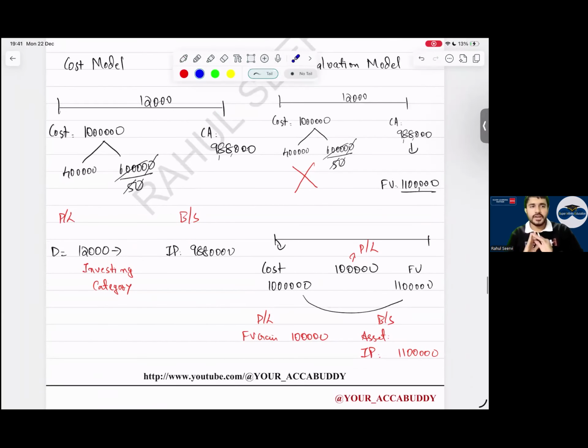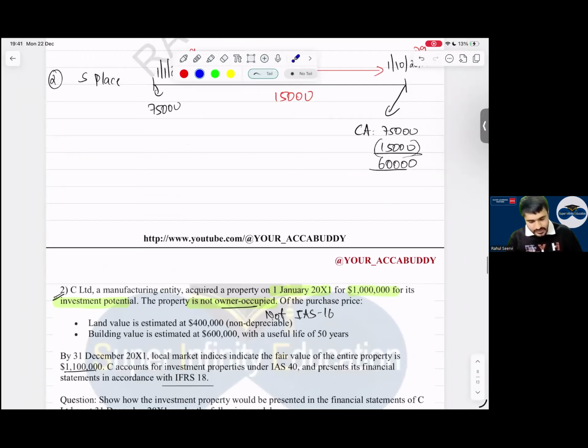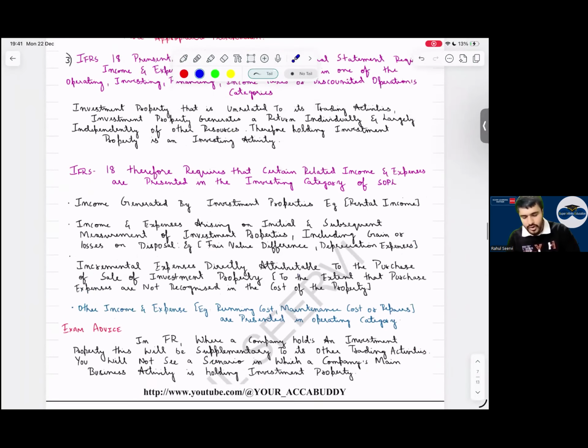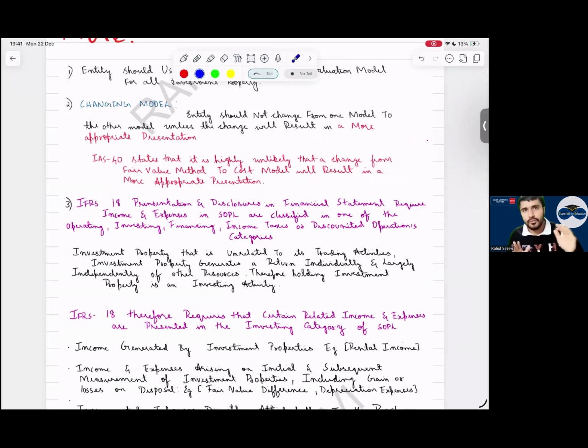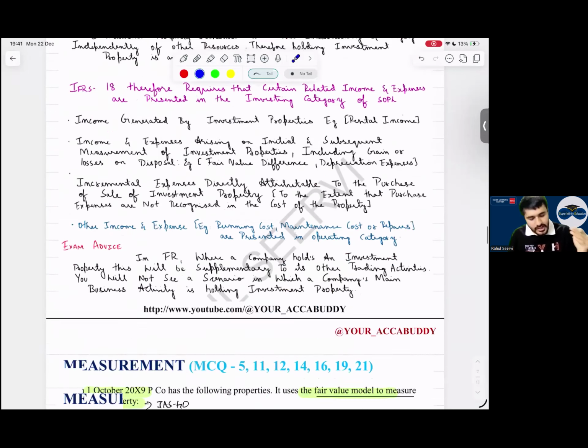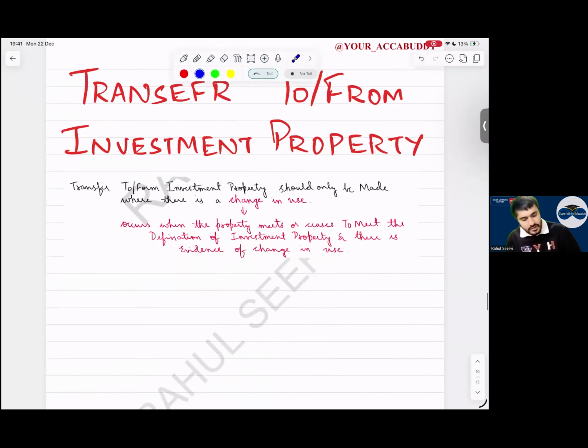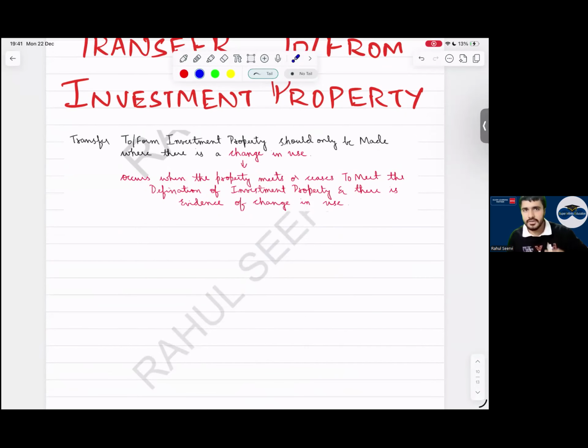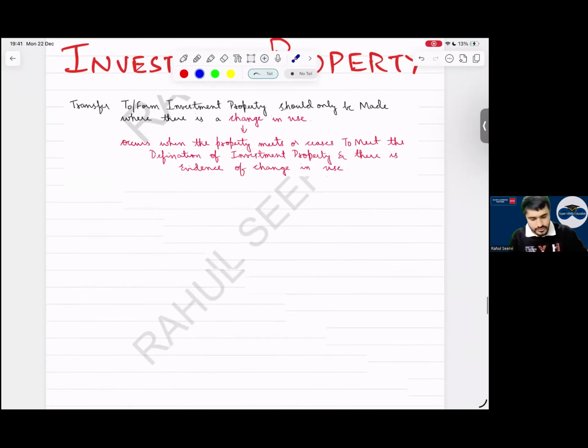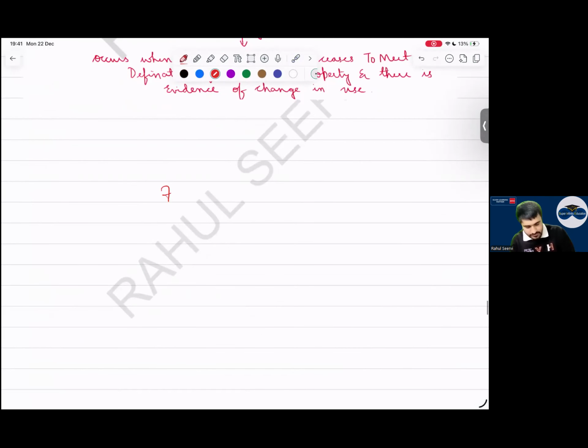Now, I hope there are no doubts to anyone in cost and revaluation. Your theory is there which we have to read, but we have already covered a major part of it. Let's take a break, come back and do this transfer case. We'll complete this, then read the remaining theory. So now the time is 7:40. Everyone be back by 7:55. 15 minutes break.